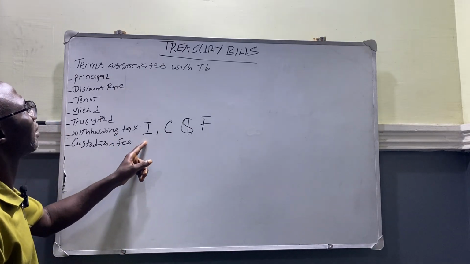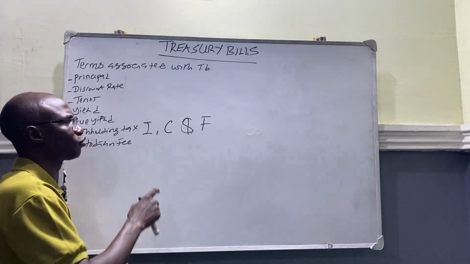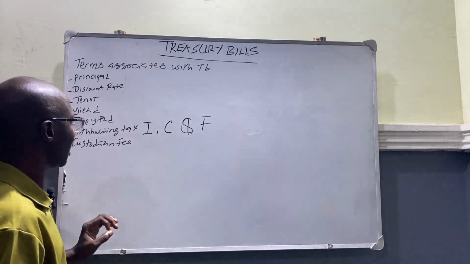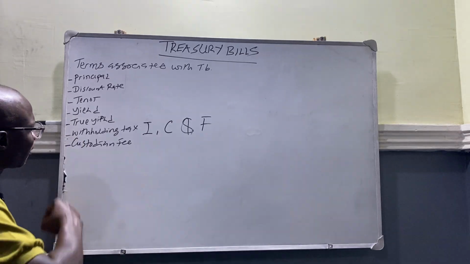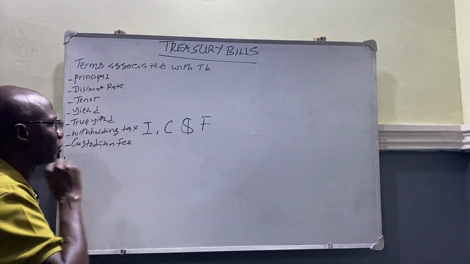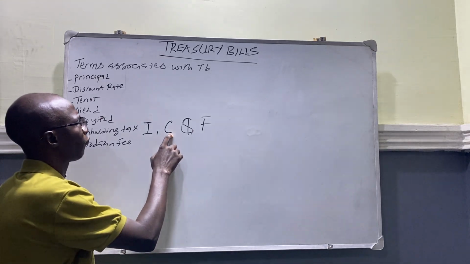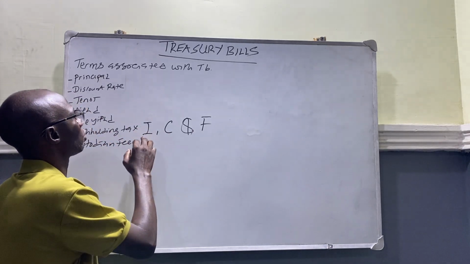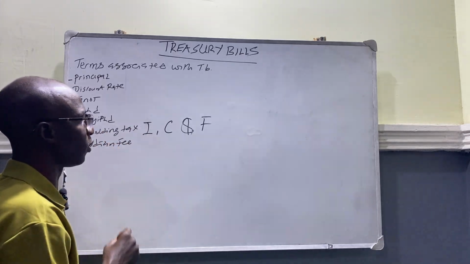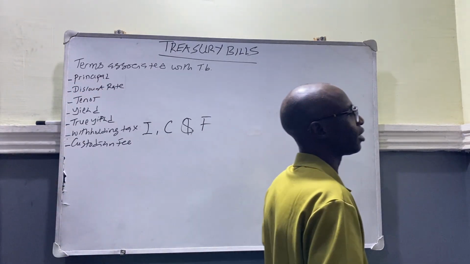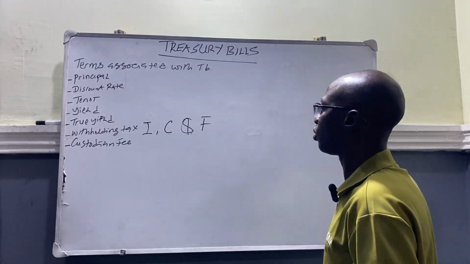If an individual is subscribing to the Nigeria Treasury bill, you are expected to pay 10% withholding tax. A withholding tax is that type of tax that is deducted at the source. It is taken from the source of the income. Now, a corporate body is also subject to 10% withholding tax. But if such a corporate body is a non-profit-making organization, it could be exempted from payment of withholding tax.